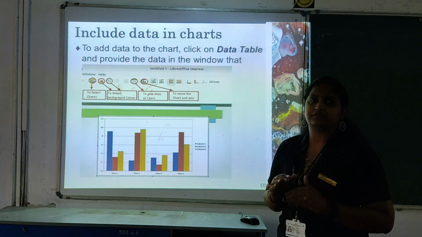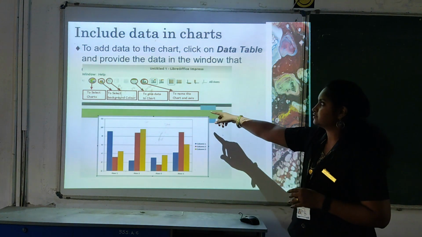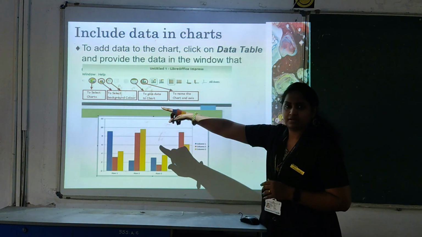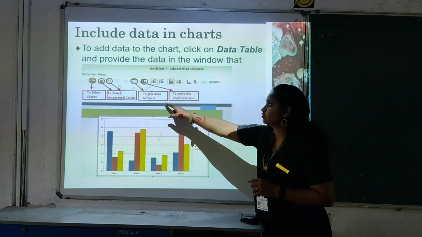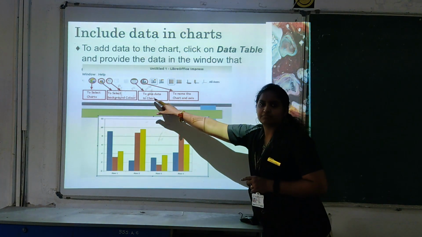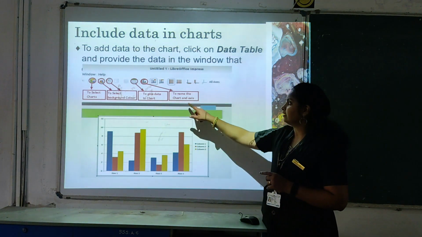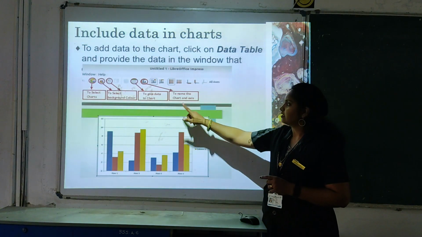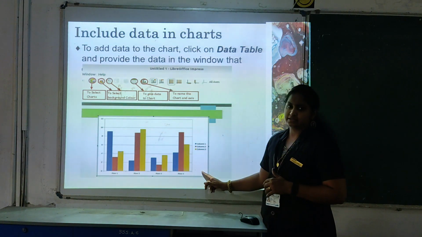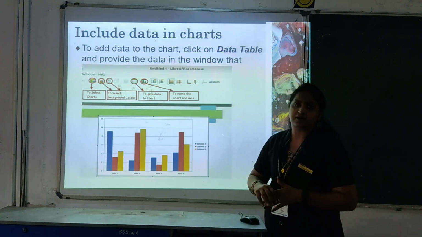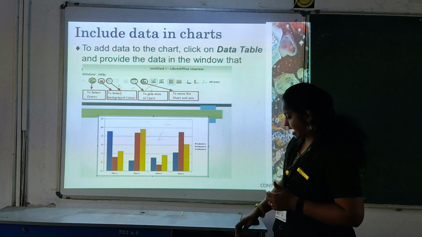So after opening chart, you have the window like this. In this you can select the designs from here, and there you have to select the different charts. Another one is you can select the background color, and here you can give the data in the table symbol. By clicking that you will get the options to add the content, and here you can name the chart. Okay, so like this you can access your contents and include them. You have different options of charts available in LibreOffice Impress.